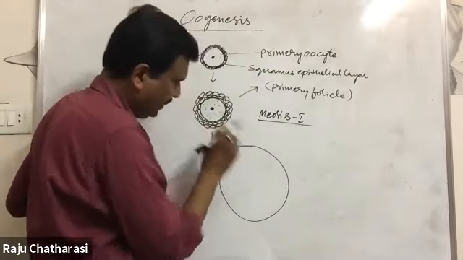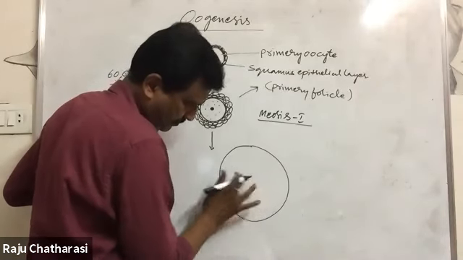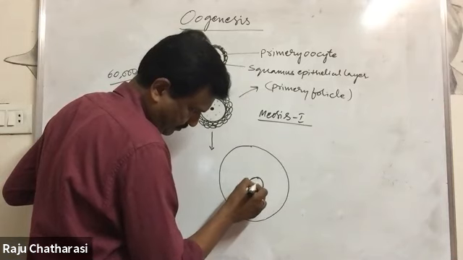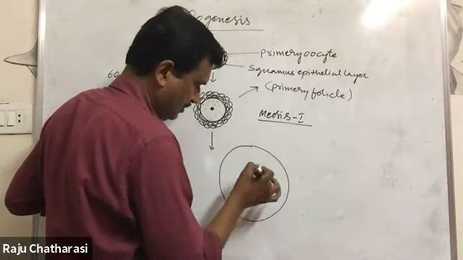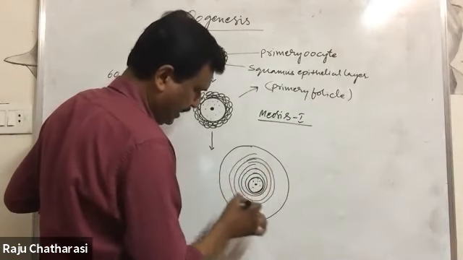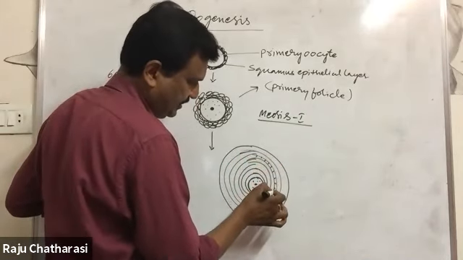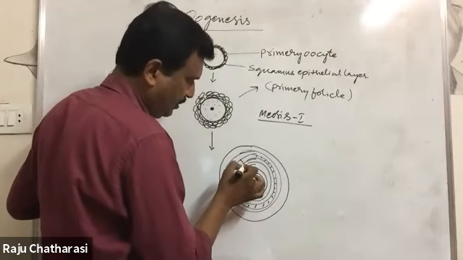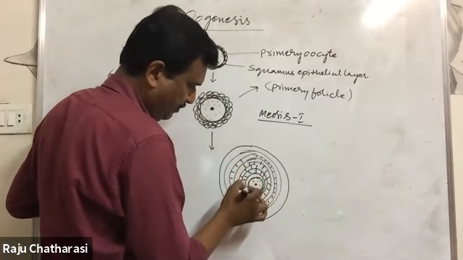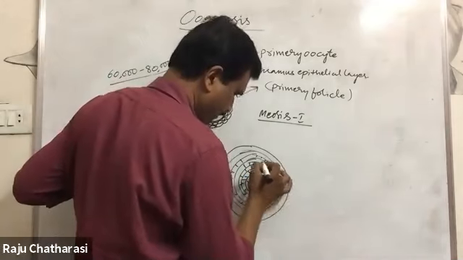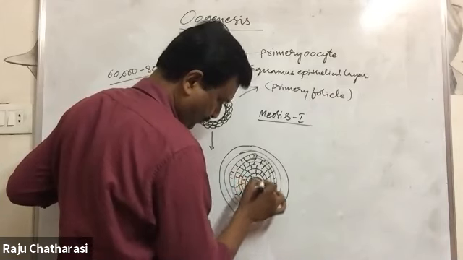Next, see here, this is the ovum. Here these are all cuboidal cell layers, granulosa cells. These cuboidal cells are called granulosa cells. Please remember the name granulosa cells. This is the ovum.